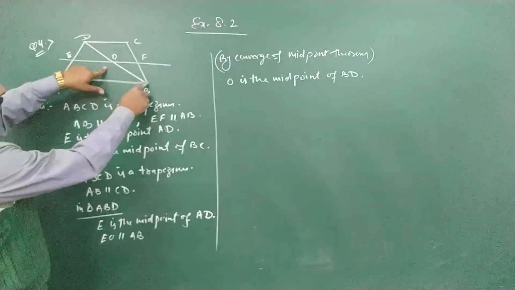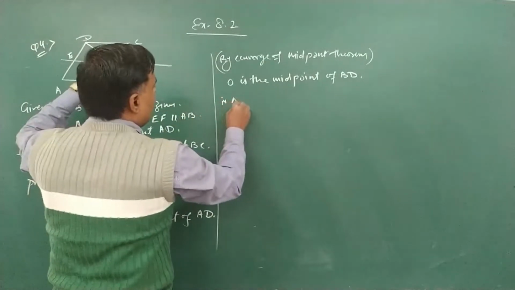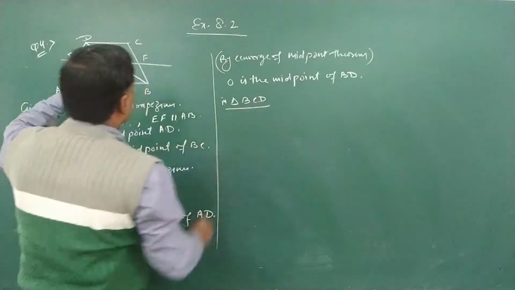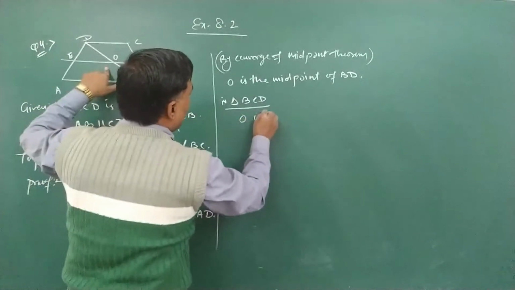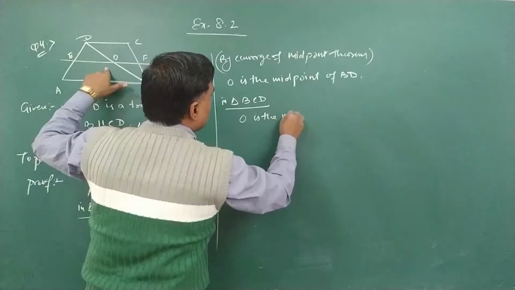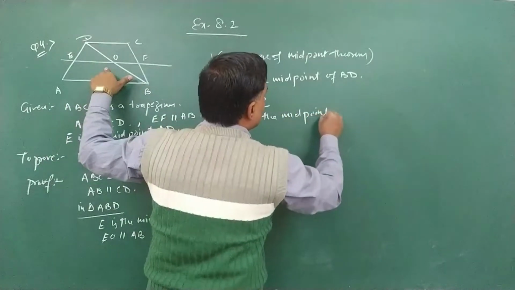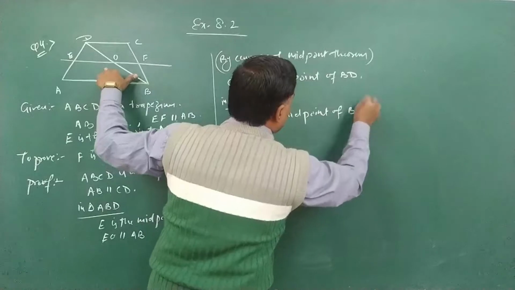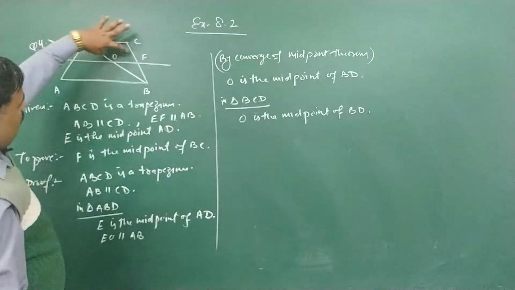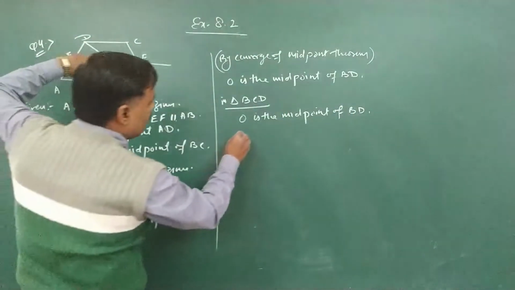Now we take the second triangle BCD. In triangle BCD, O is the midpoint of BD, which we already proved. And OF is parallel to AB.